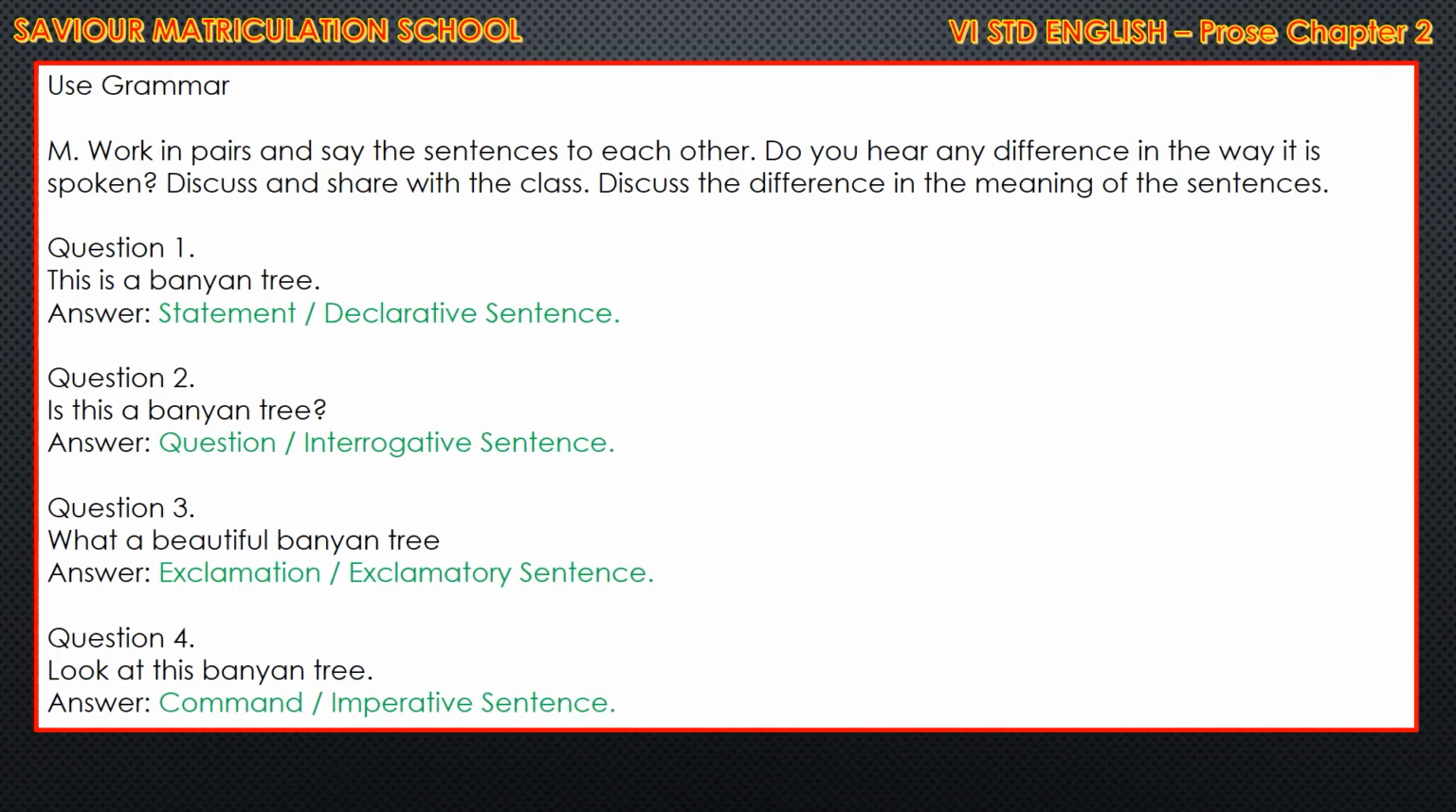Then question 2. Is this a banyan tree? This answer is question or interrogative sentence. As it ends with a question mark, the answer is question or it can be said as an interrogative sentence. Question 3. What a beautiful banyan tree. Answer is exclamation or exclamatory sentence. Question 4. Look at the banyan tree. So as it ends with a full stop, it may be a command also. So command or the imperative sentence.